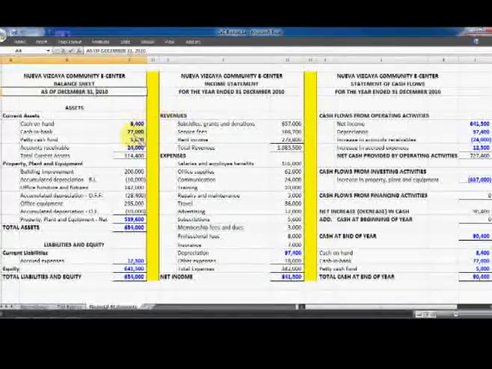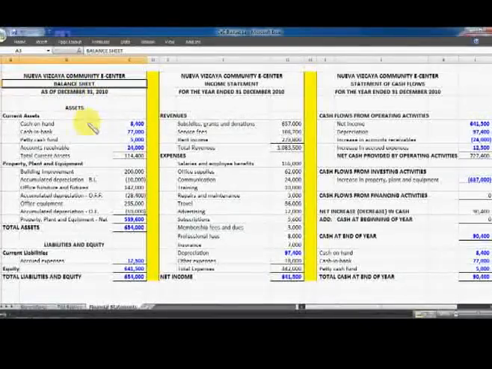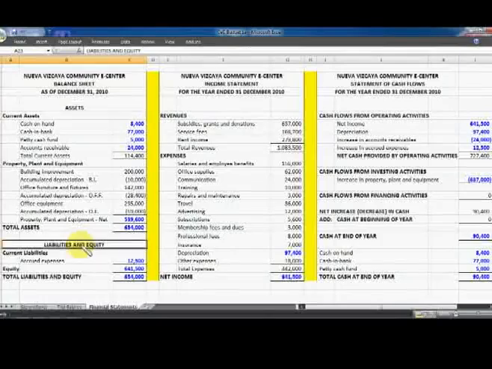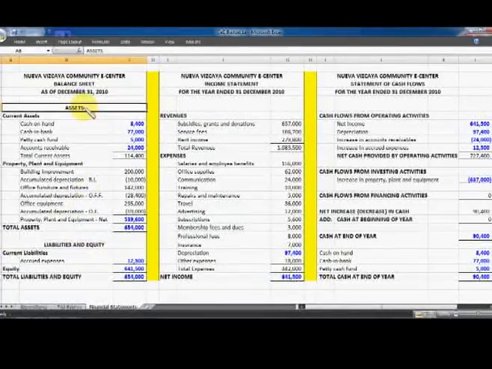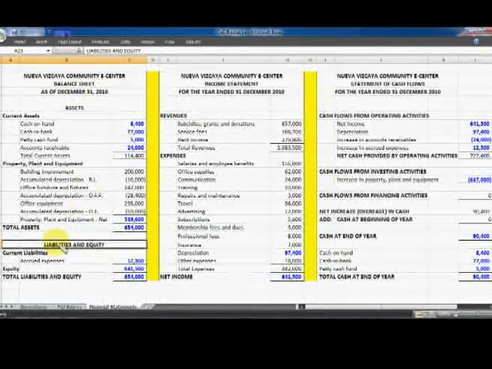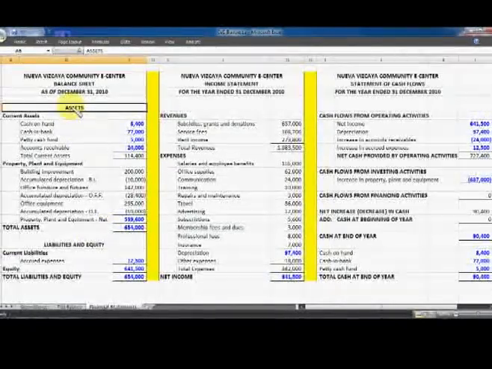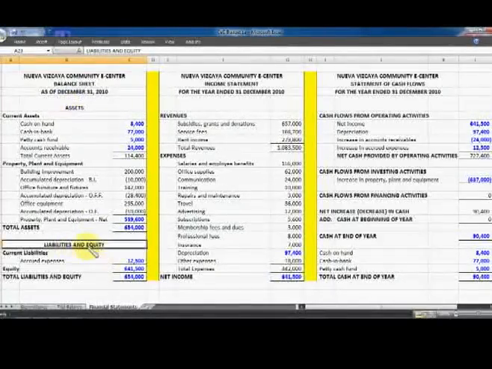The balance sheet is composed of assets, liabilities, and equity, based on the accounting equation: assets equals liabilities plus equity. The amount of assets is equal to the total amount of liabilities and equity.